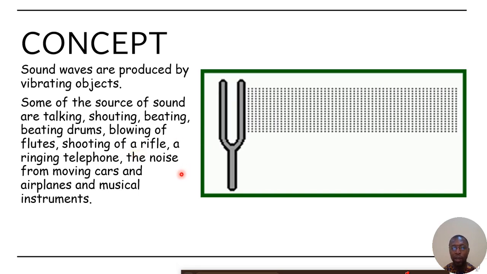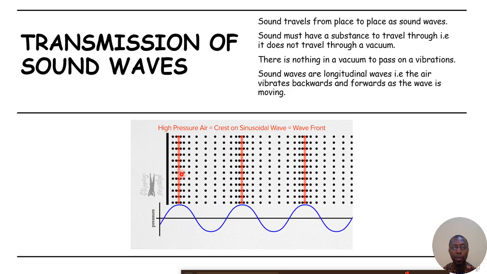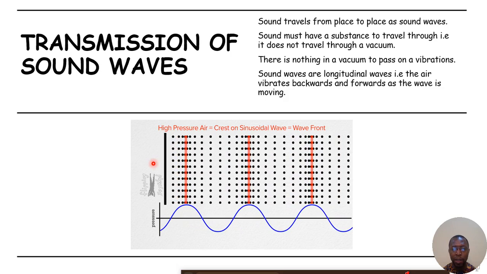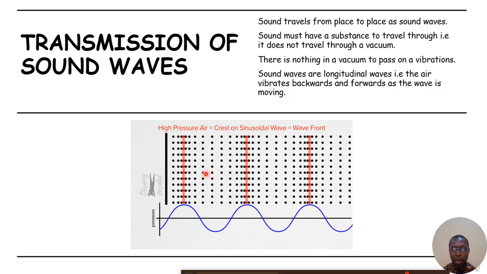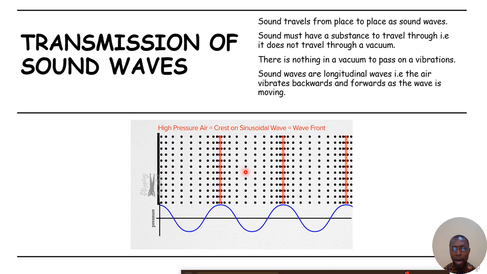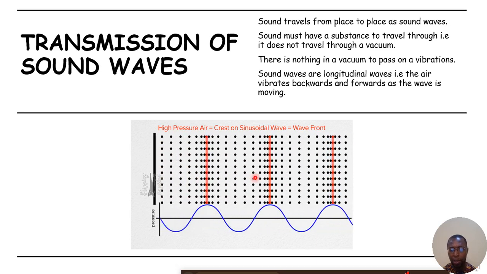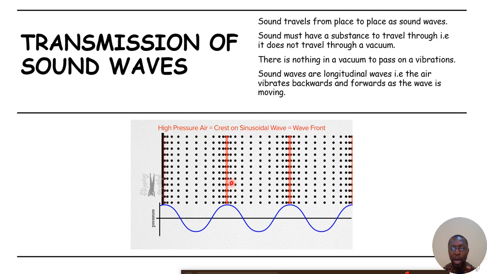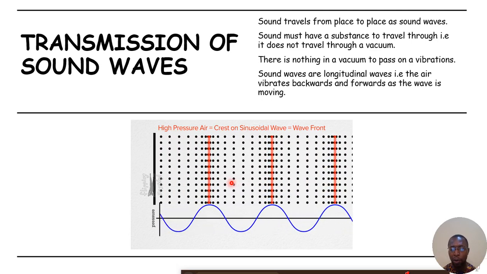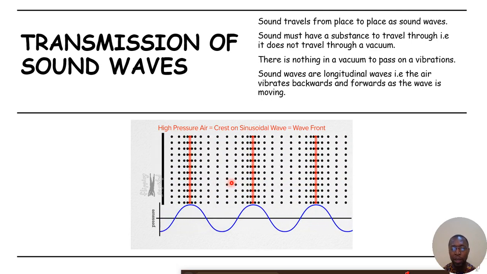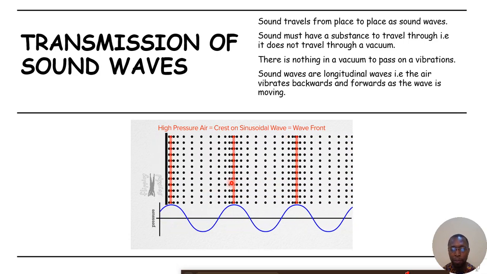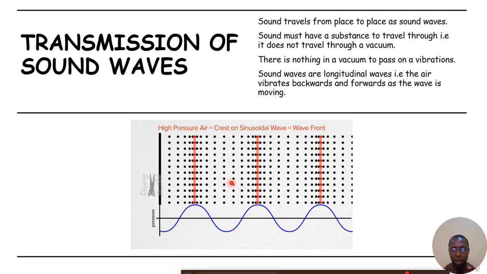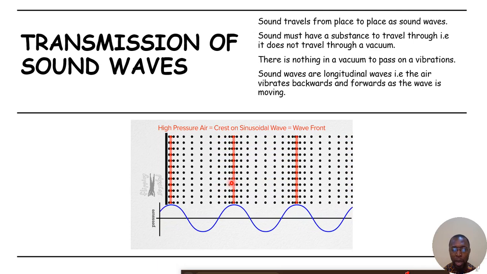All right. Now, let's talk about how this sound wave is being transmitted. This is a typical way sound wave is being transmitted. It goes back and forth. Now, these particles are particles of air. Sound cannot travel without the presence of air. So air is the material medium that is required to travel. Now, when a vibrating object vibrates, it sets the particles of air into vibration.